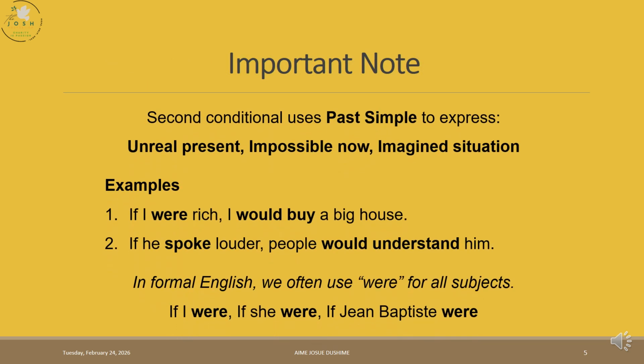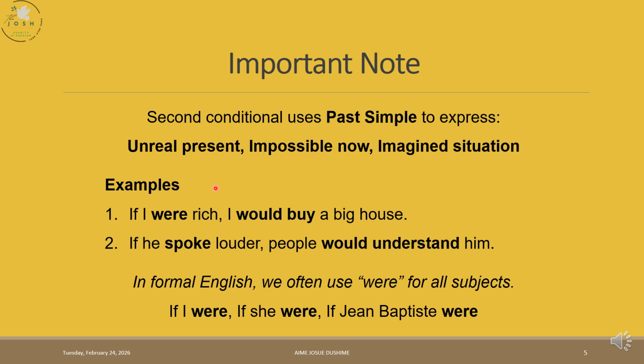Let's see some of the important notes. Second conditional uses past simple to express unreal present, impossible now, imagine the situation. This is very important. The past simple we use in the second conditional is not to say that something is completed. No. It is not that something is finished. This past simple we are using to express unreal present, impossible now, or an imagined situation. It means that the present we are talking about is not real. It's just imagination. And it is also impossible at this time.